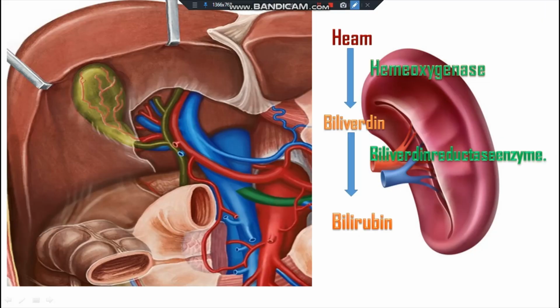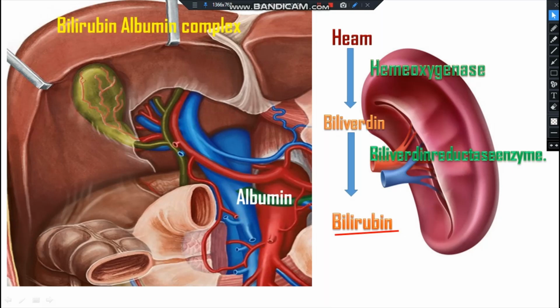So here this bilirubin is unconjugated bilirubin. So it needs to bind with albumin to facilitate its transport to the liver. It forms an important complex, that means the albumin and the bilirubin. It forms an important complex, the bilirubin-albumin complex.